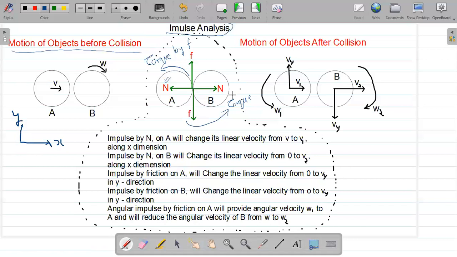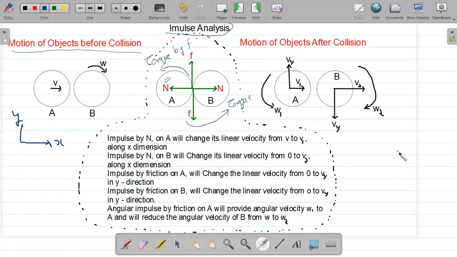Object A, which had zero angular speed before collision, will now acquire some angular velocity due to the torque by the friction force. I suppose it is omega 1. And the friction force which produces a torque about the center of disk B will reduce the angular velocity of B from omega to a new value omega 2. So overall, this is the analysis of the impulses acting on A and on B.